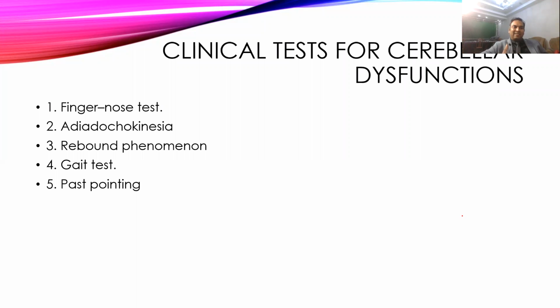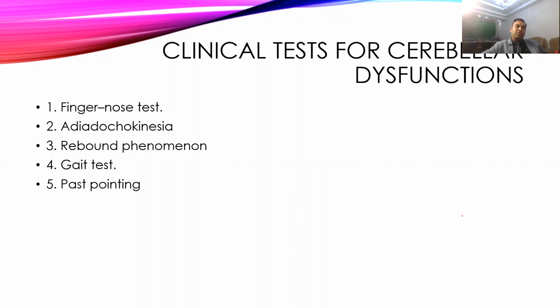If a person has cerebellar damage, he will not be able to do it with open eyes and closed eyes also. If a person's cerebellum is working normally but the sensory input is affected, like the vestibular apparatus or the proprioceptor system being affected, as in diabetic neuropathy, then the finger nose test will not be done properly with closed eyes.